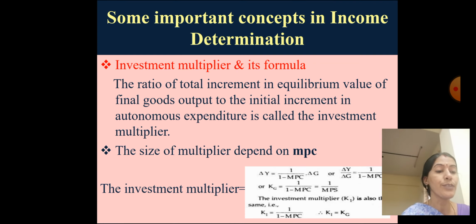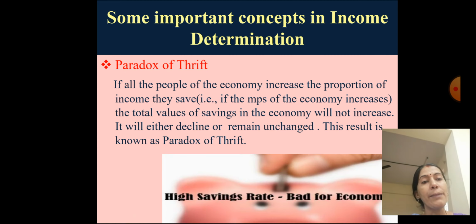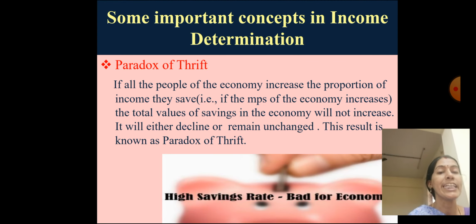So this can be expressed with the help of a formula. The investment multiplier is equal to delta Y by delta A bar. A bar means autonomous expenditure, delta Y is the change in income, divided by the change in autonomous expenditure. It is the rate at which the total value of final output, the value of goods, which means income only, changes. So delta Y by delta A bar is equal to 1 by 1 minus C, where C is denoted by MPC, and this is equal to 1 by S, which is savings. This is the multiplier formula which was introduced by J.M. Keynes.